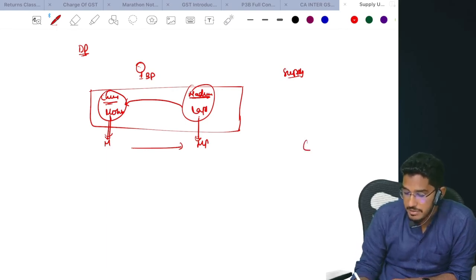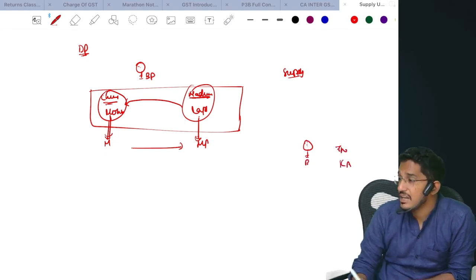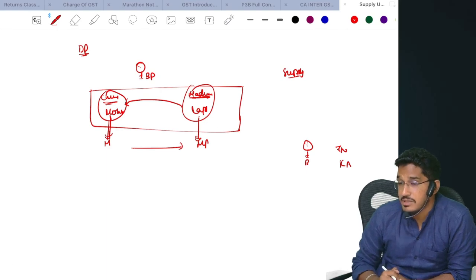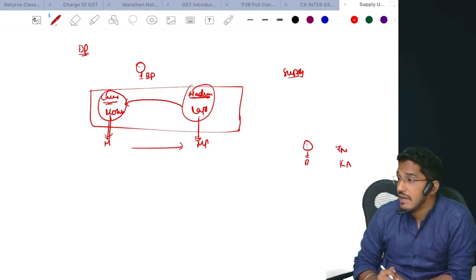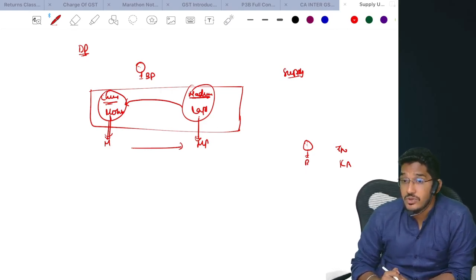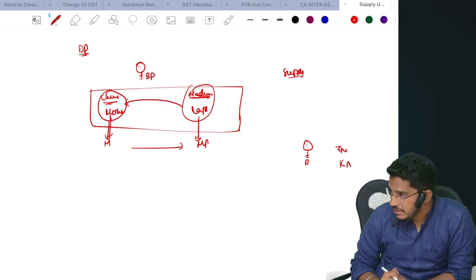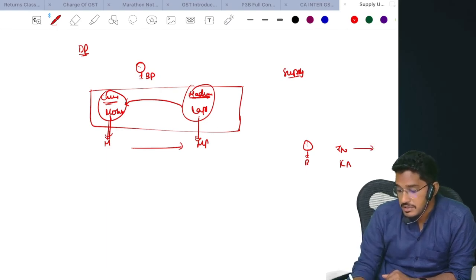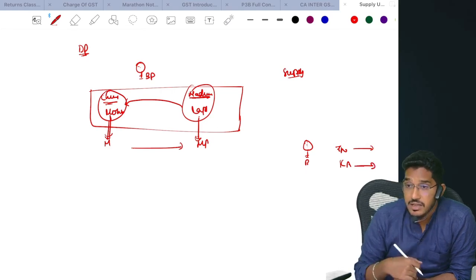Now say for example, I am a business person. I have a place of business in Tamil Nadu. I have a place of business in Karnataka. In two states, I have a place of business. Can I operate those two businesses under a single registration? You have places of business in multiple states, so you have to compulsorily take separate registrations. So I will take a separate registration for Tamil Nadu, and a separate registration for Karnataka.